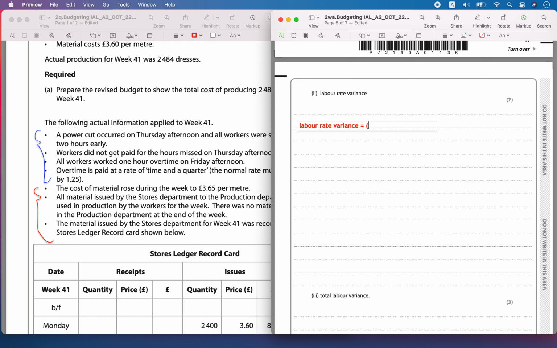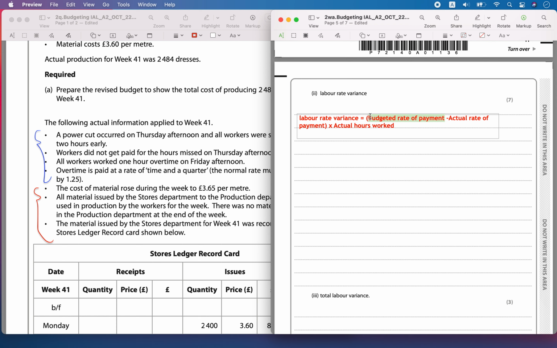Now, the difference in the rate between the budgeted rate of payment to the workers, what was the budgeted rate we had assumed, minus the actual rate of payment that has happened, times actual hours worked by them. What was the actual hours worked by them?